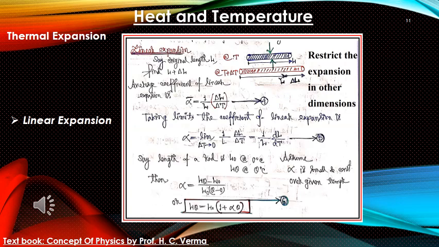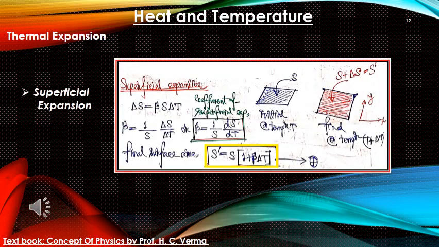In place of theta, we can write delta theta. That is, if temperature is changing from one particular temperature T1 to another temperature T2, then we can write delta theta equal to T2 minus T1. This is given in equation number 6. Okay.